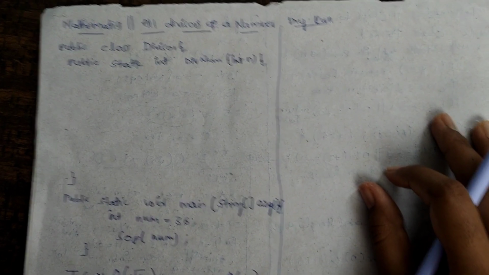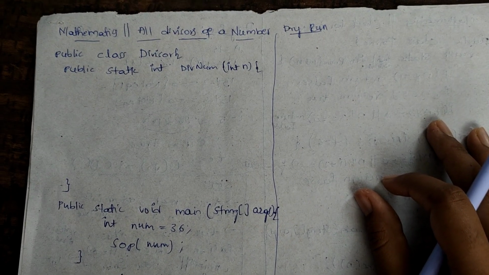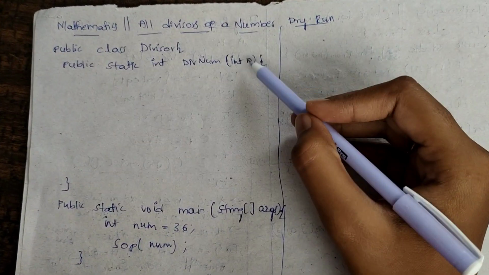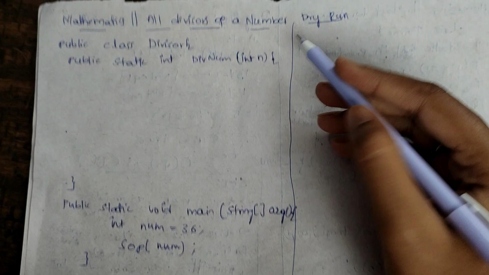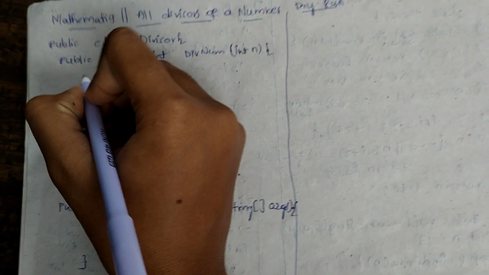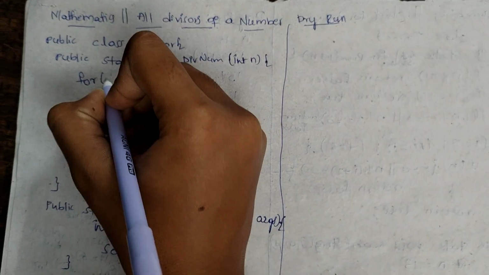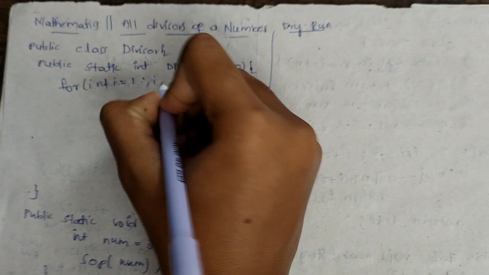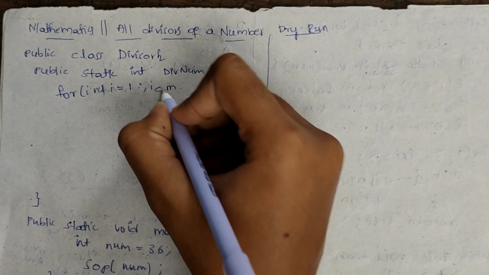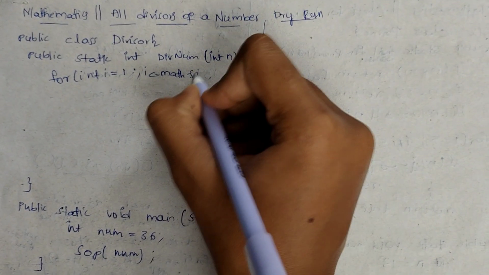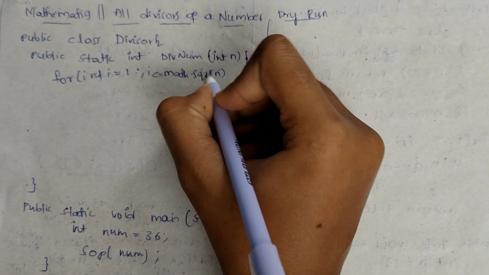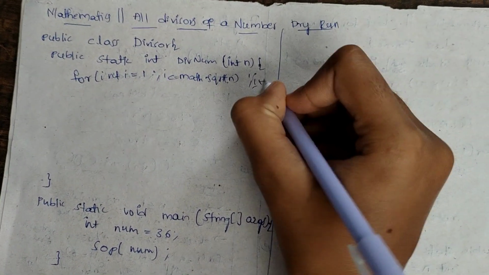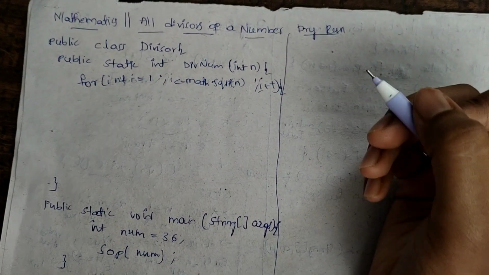Now let us see the code and a try run of all divisors of a number. I declared the number n equal to 36 and passed it through the parameter of the divisors method. Now let me write the for loop: for int i equals 1, i less than or equal to Math.sqrt(n), and i plus plus.